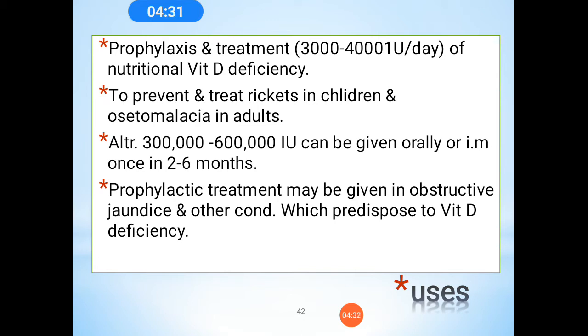Alternatively, 3 to 6 lakh IU can be given orally or IM once in 2 to 6 months. Prophylactic treatment may be given in obstructive jaundice and other conditions which predispose to vitamin D deficiency.